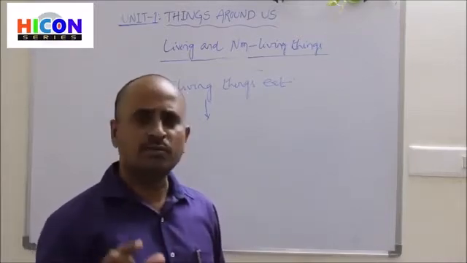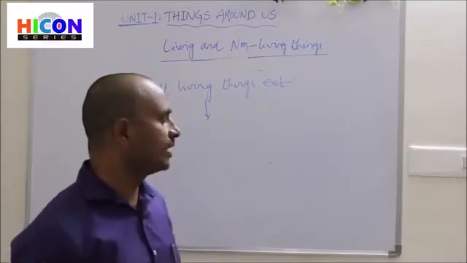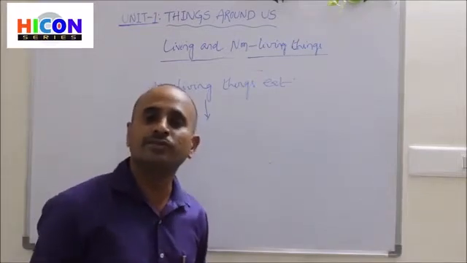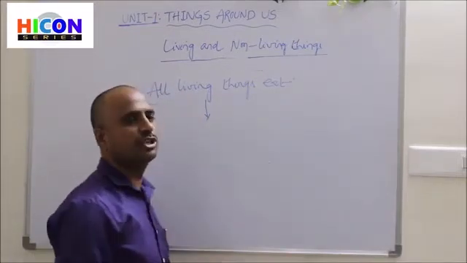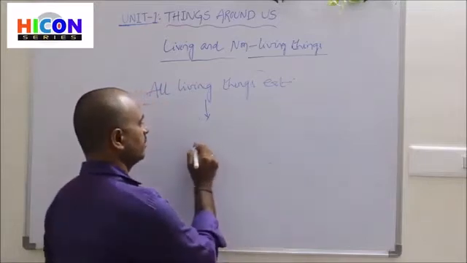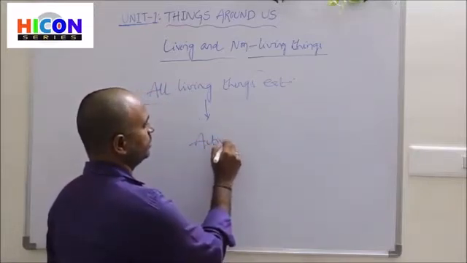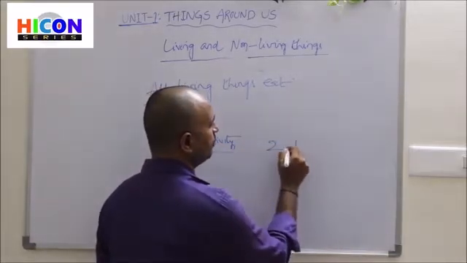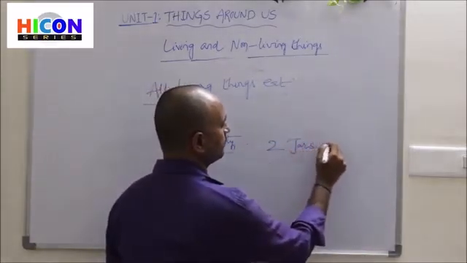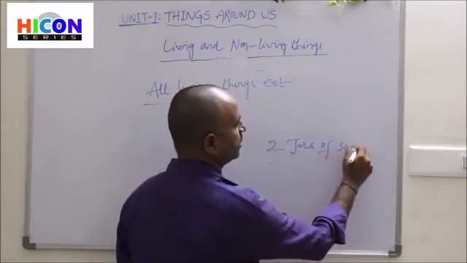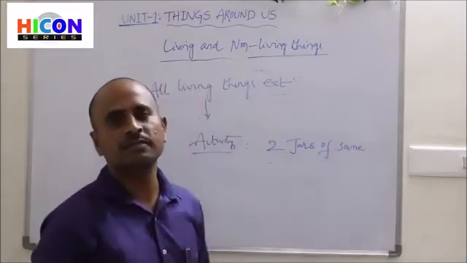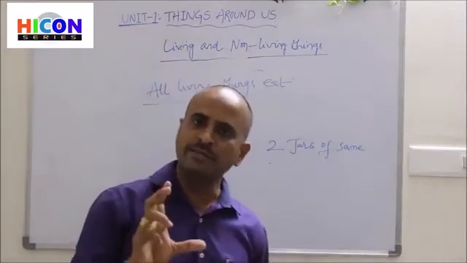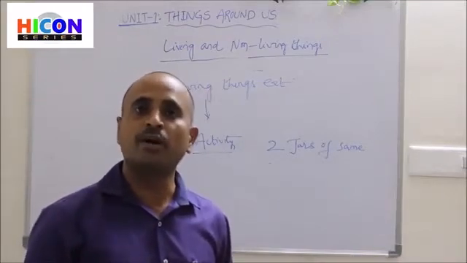So take a small activity. For this activity, we require 2 jars of the same size, made of glass.